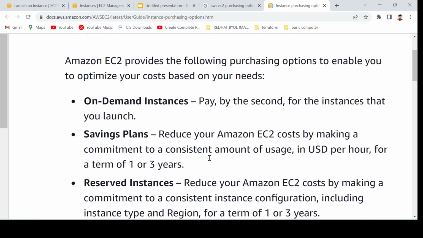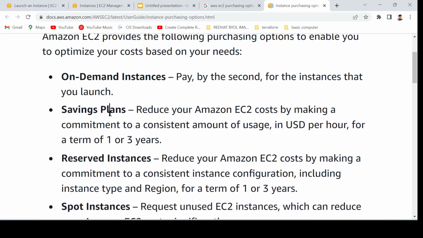Second comes Savings Plans. They reduce your Amazon EC2 cost by making a commitment. We go to AWS and say that we will be using this type or this amount of CPU, servers, and infrastructure for 1 year or 3 years, with a minimum of 1 year and a maximum of 3 years. So it will give you a subsidy and a discount on that.